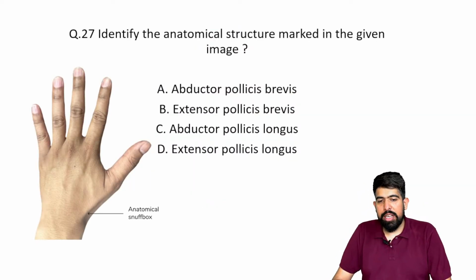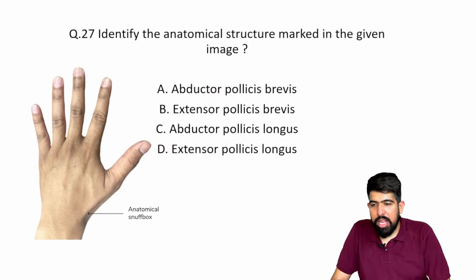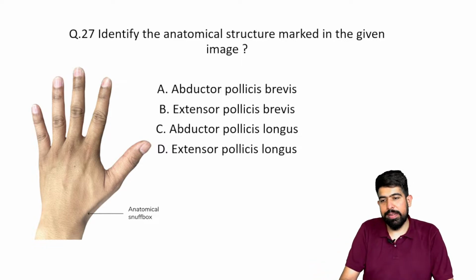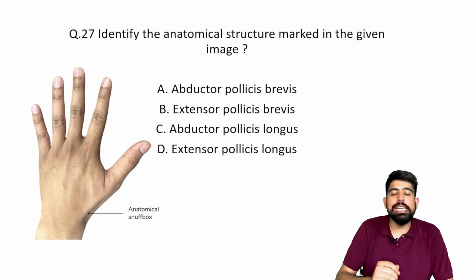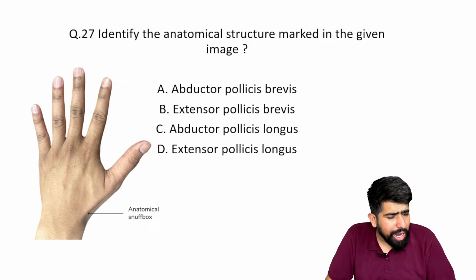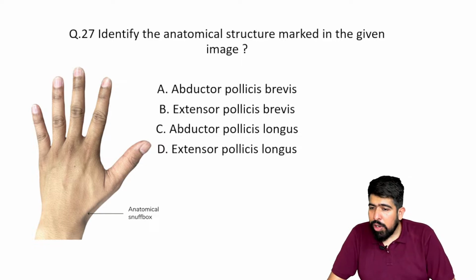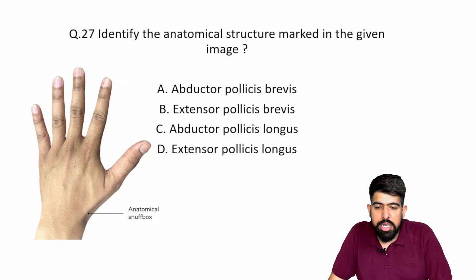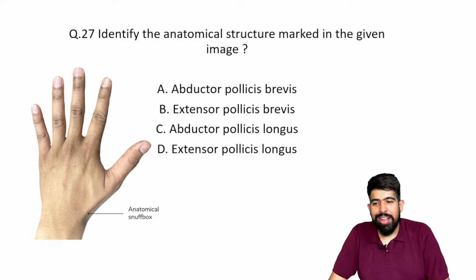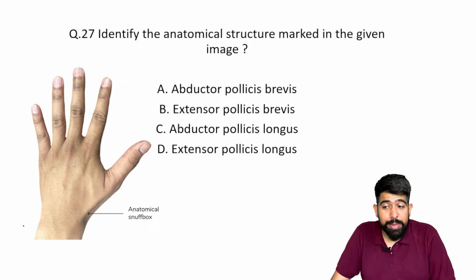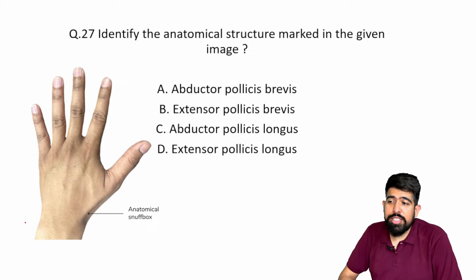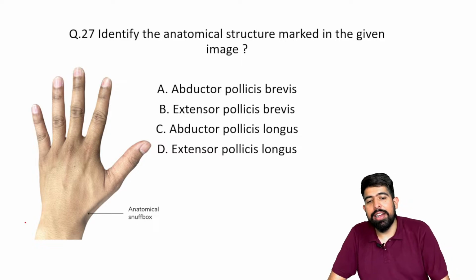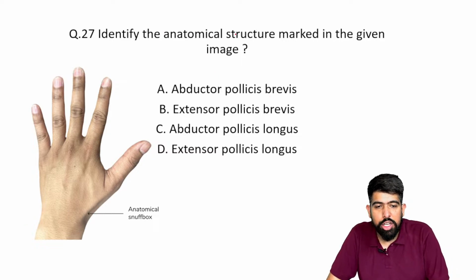Now moving forward. I already told you very well about the anatomical snuffbox. And now the question asked here is to identify the anatomical structure marked in the given image.